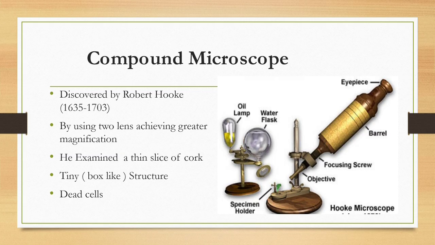He observed it and said that the cork was made up of cells. When he saw that box-like structure, Robert Hooke said that the cork is made up of cells. But the cells are box-like, so they are dead cells. Inside the box, it is empty. So these cells are dead cells.